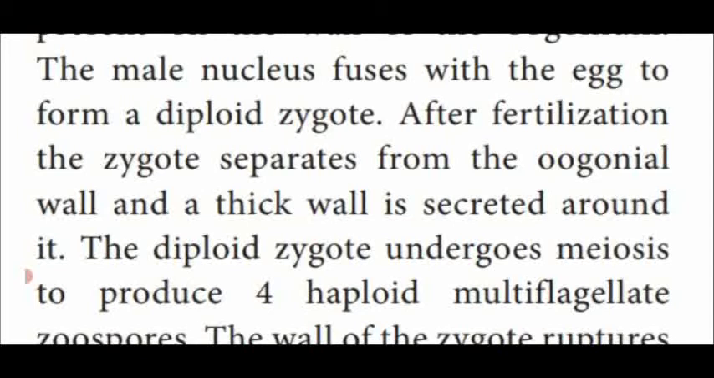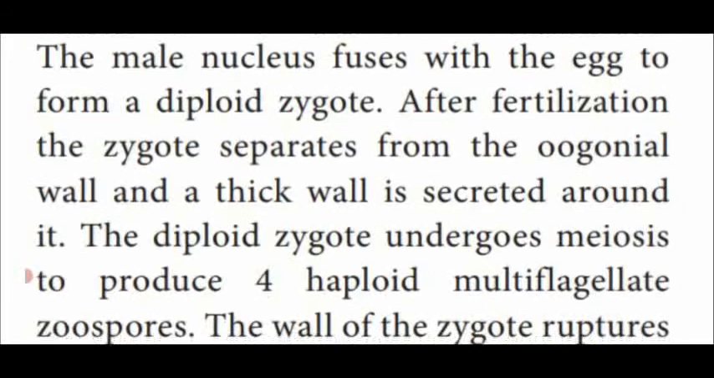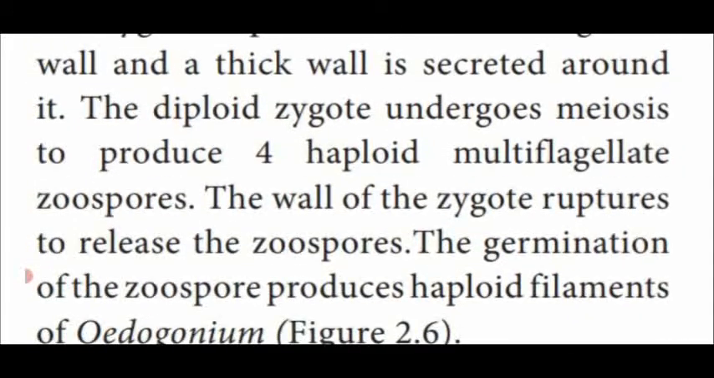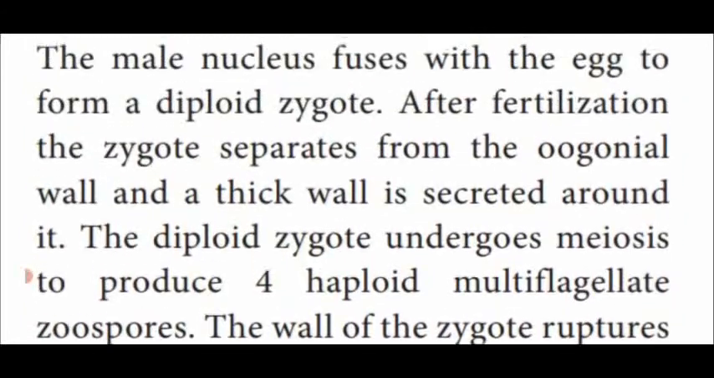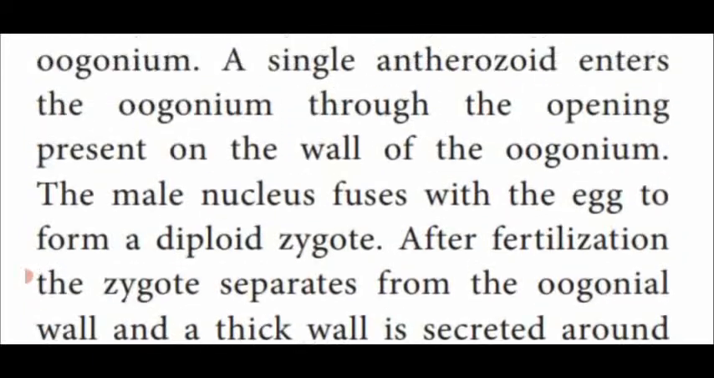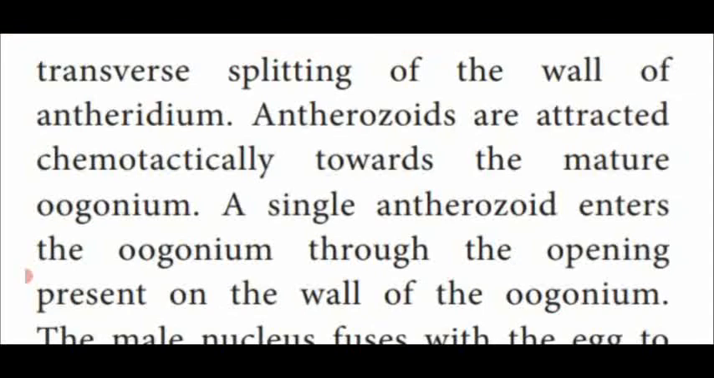This diploid zygote undergoes meiotic cell division and produces 4 haploid multiflagellate zoospores. The diploid zygote wall ruptures and releases the zoospores. The zoospore germinates and produces a haploid filament of Oedogonium. That is the sexual reproduction in Oedogonium.